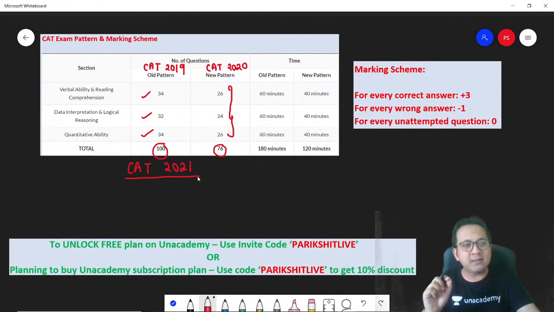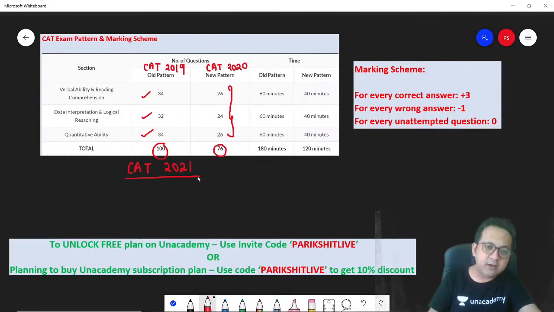Even the Times of India has reported the number of questions is supposed to fall further. When I say fall further, it definitely means from 76, it will not fall too much. It can remain at 76 or max to max, it can fall till 70. 70 to 76 questions is our expectation in the upcoming CAT examination.